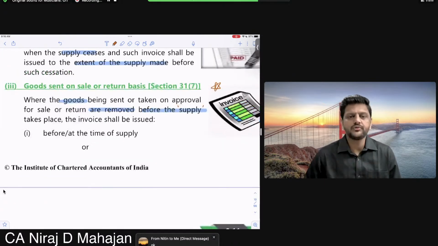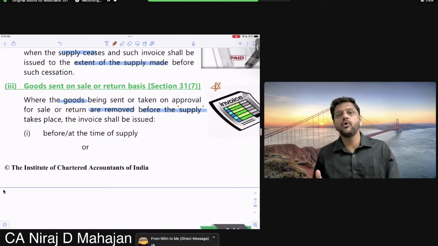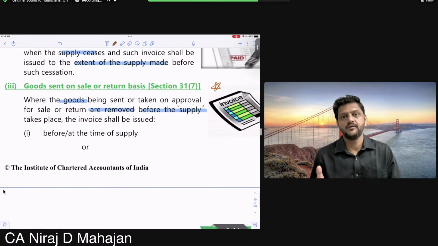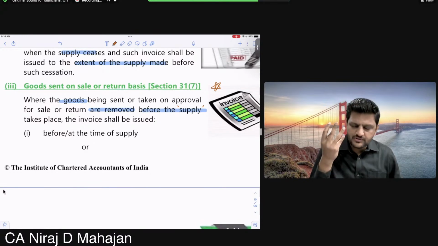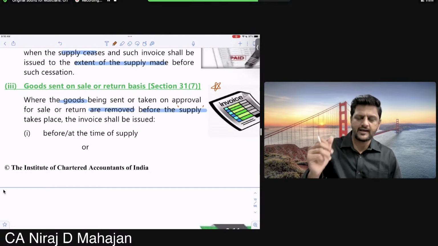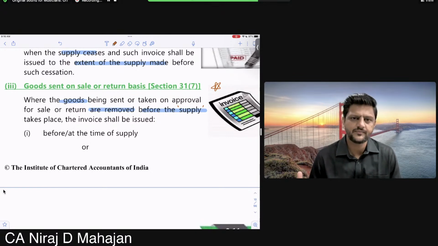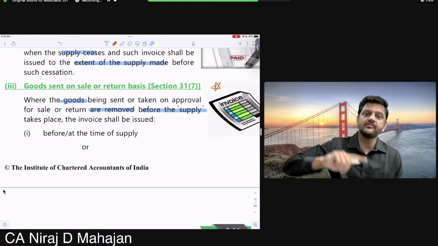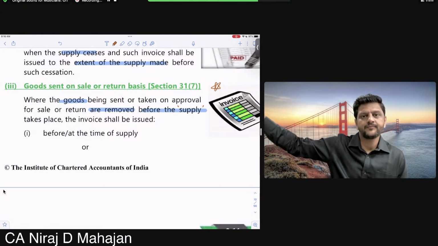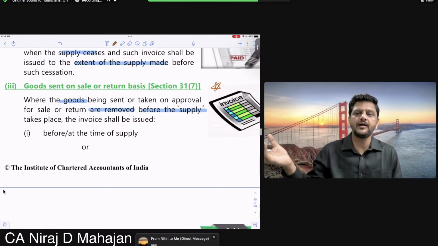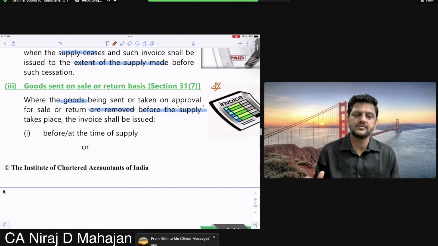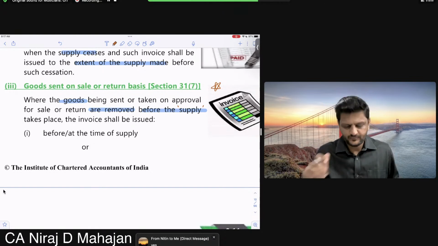What is the importance, children, of the word supply? That means it is a taxable event. Supply is a taxable event. Liability arises. I mean, there has to be some supply to make it taxable or for the liability to arise. Remember that? And that is the reason we have seen Schedule 3. What was Schedule 3? It is neither supply of goods, nor supply of services. Okay, anyways, come back.